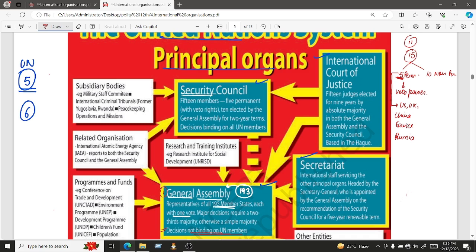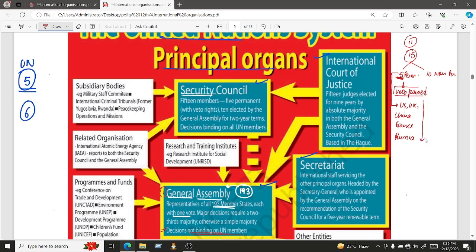Presently they are not. There are so many other countries also, like India, who are powerful. But at that time these countries were considered to be the most powerful and influential ones. Hence they were given the permanent membership of the United Nations Security Council. Now I just mentioned that they have been given this veto power.